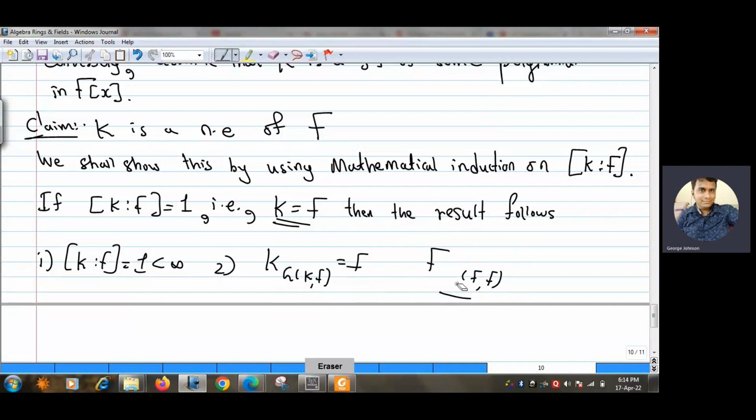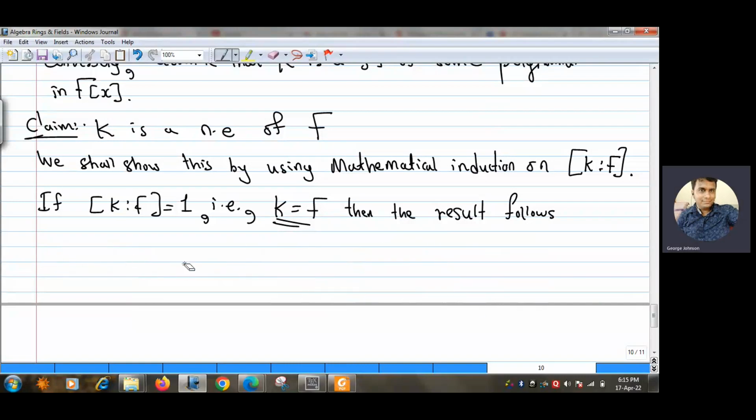And whenever G(F/F) contains only the identity, then what can we say about F_{G(F/F)}? See, G(F/F) is only the identity. What is F_{G(F/F)}? It is the collection of all those elements of F which are fixed by the identity, right? But the identity fixes every element. So this is nothing but the whole F. So using the definition of the normal extension, if K equals F, then the result follows.